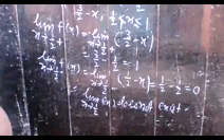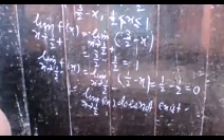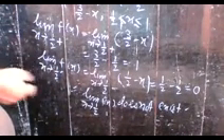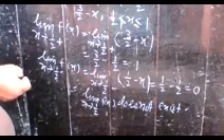So you can say that the function is not continuous. You write it: hence limit x tends to 1 upon 2 f(x) does not exist. Hence f(x) is not continuous at x is equal to 1 upon 2. That question was asked in 2011. The same question was asked in 2011 for 4 marks.